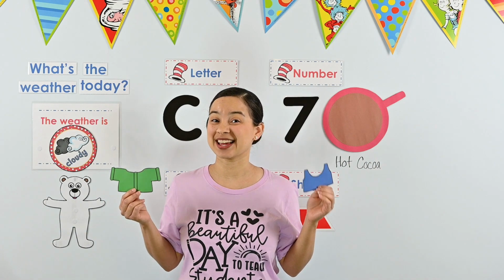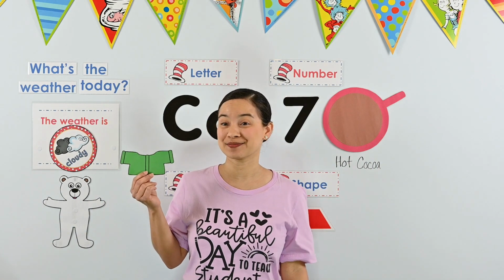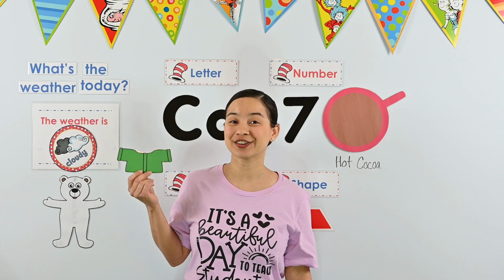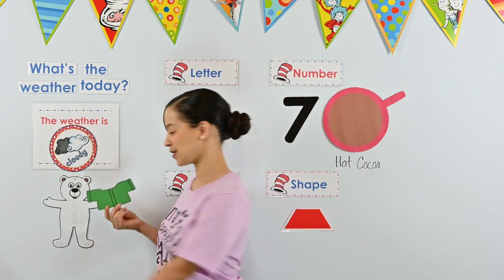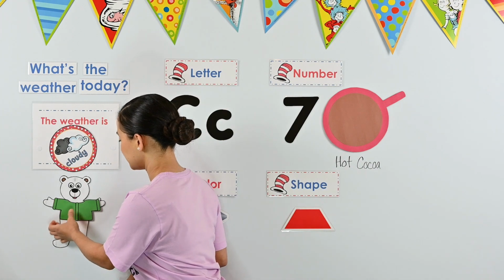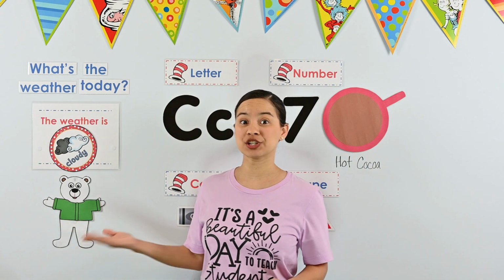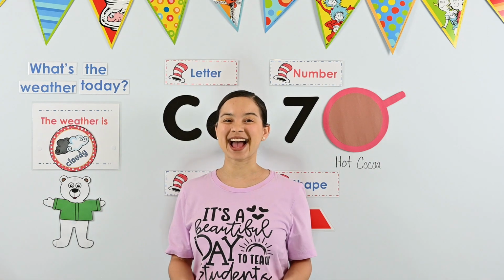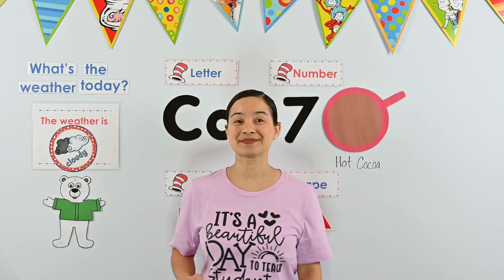On a cold, cloudy day, I would wear the long sleeve shirt. If you chose the long sleeve shirt, I agree. Let's put the long sleeve shirt on Perry the polar bear. Here we go. What color is Perry's shirt? He has a green shirt.